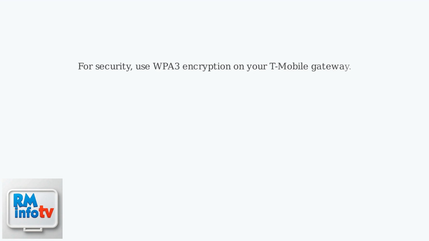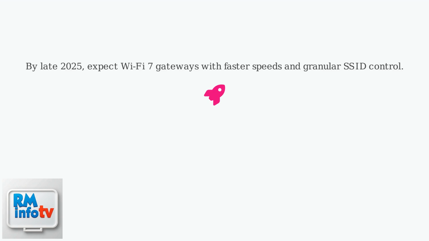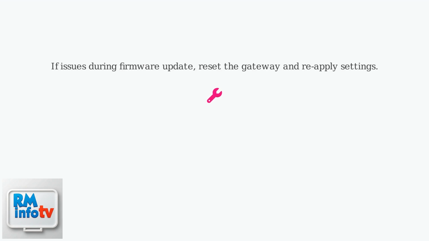For security, it's recommended to use WPA3 encryption. T-Mobile gateways support dual-band Wi-Fi, allowing you to manage the 2.4 GHz and 5 GHz SSIDs independently for optimal performance. Also consider that by late 2025, T-Mobile plans to roll out Wi-Fi 7 gateways, offering faster speeds and even more granular SSID control. If you have issues during a firmware update, T-Mobile recommends resetting the gateway and reapplying your settings.